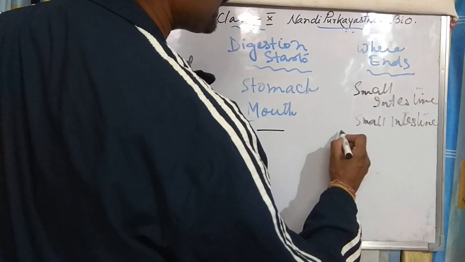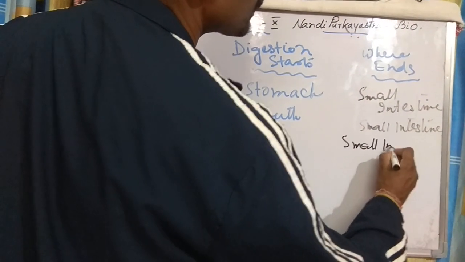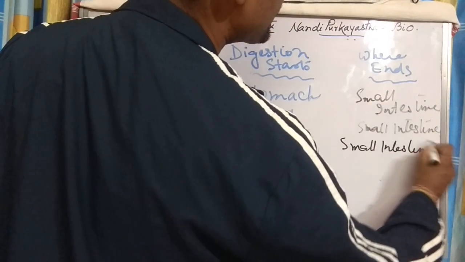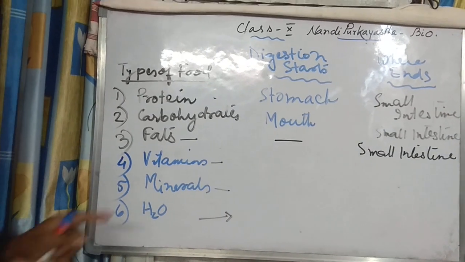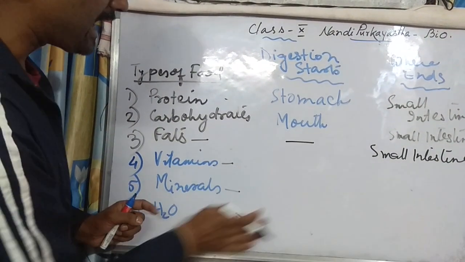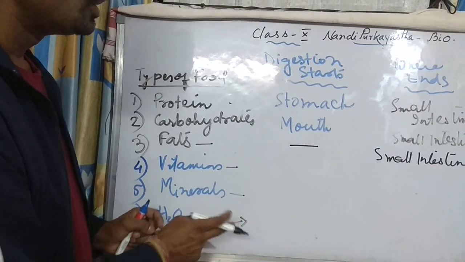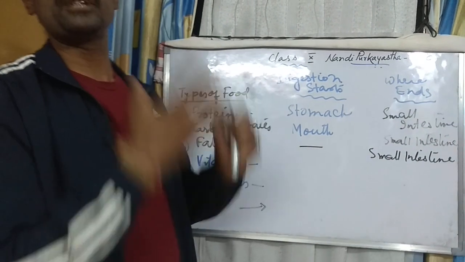So what takes place? It starts in the small intestine and ends in the small intestine. So here it is absorbed directly by the epithelial lining. So when the food is taken, it goes for absorption directly.